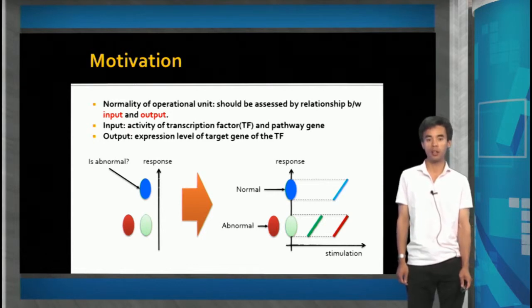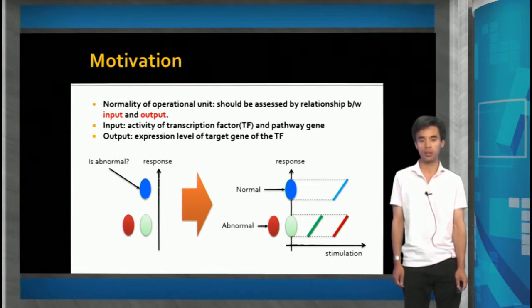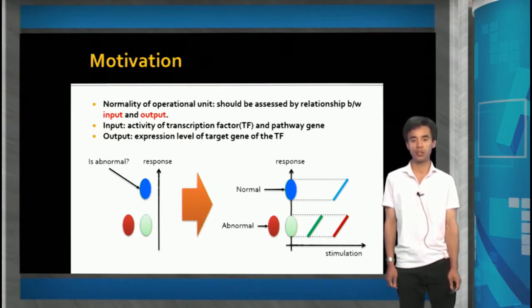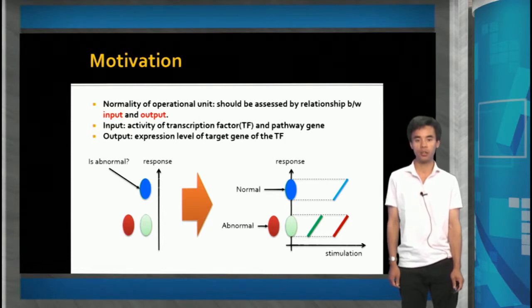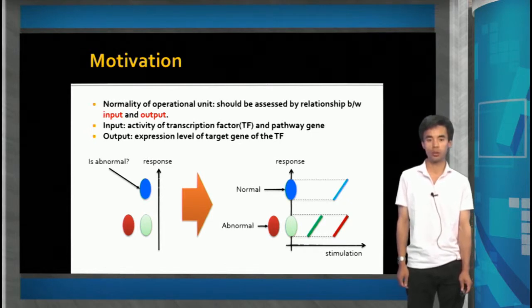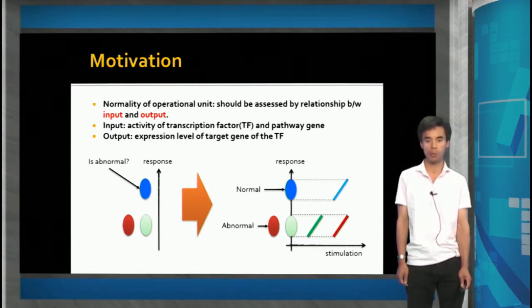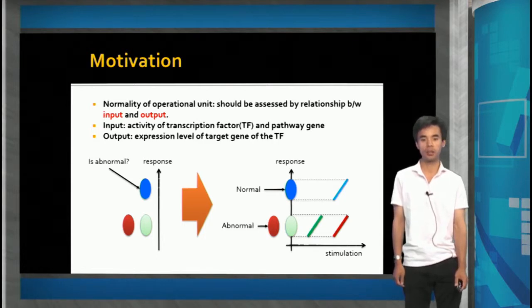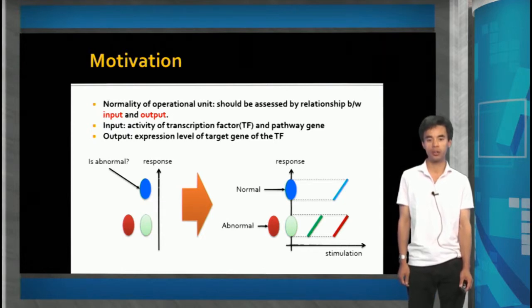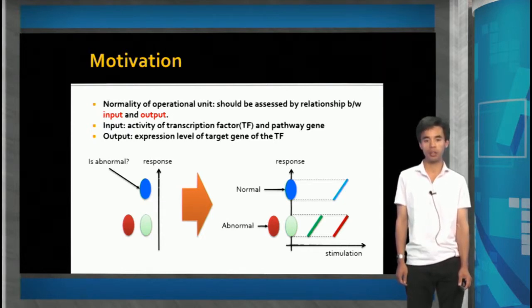In cells, the relationship between the activities of a transcription factor (TF) and the expression levels of their target genes can be considered as a stimulation and response, or input-output relationship. If we compare the relationship across several groups with their own phenotypes, then we can determine which TF-target gene pairs are related to the phenotypes. Here, genes in the same pathway as the TF will be considered as stimulators because those genes can also regulate the expression level of target genes of the TF.